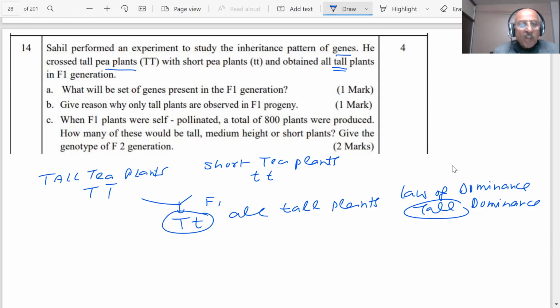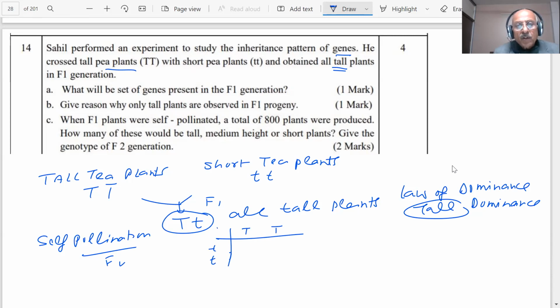When F1 plants are self-pollinated, what will happen? Self-pollination. The result of self-pollination will be the F2 generation. How do we make the F2 generation? Let me show you, students. You have tall, Tt, and Tt. So you have two genes, tall T and small t. Then what do you get? What type will you make, students?